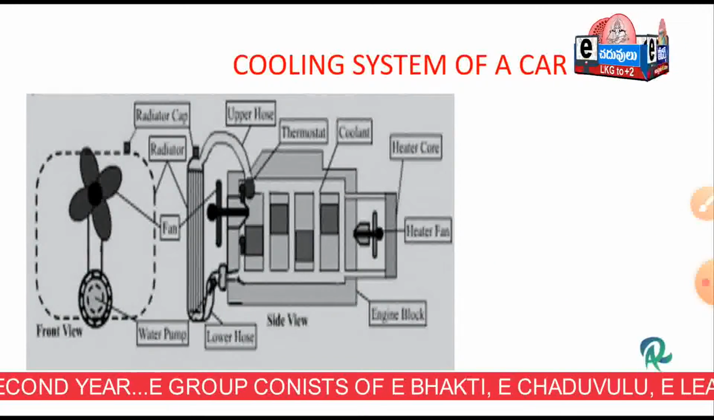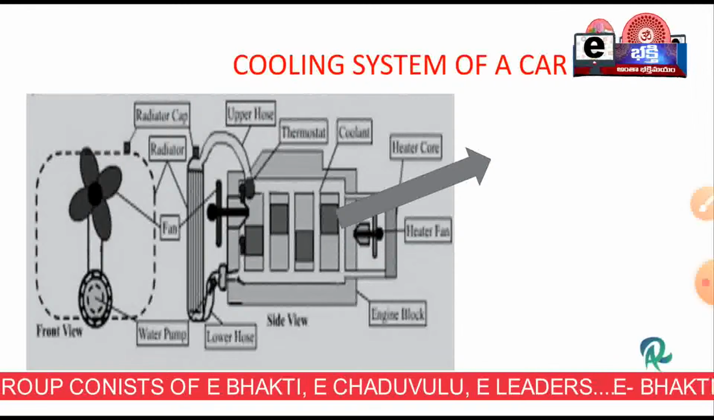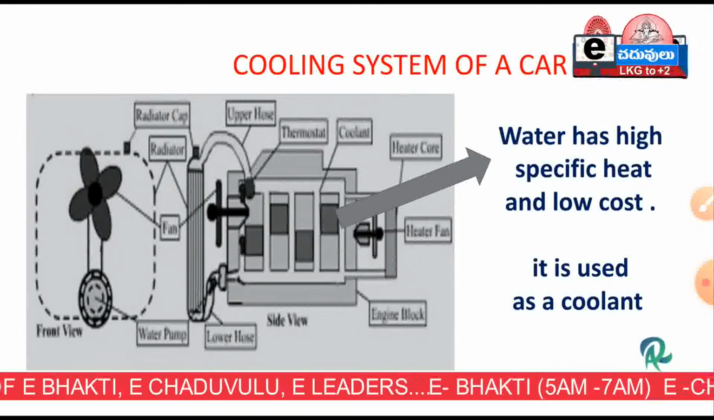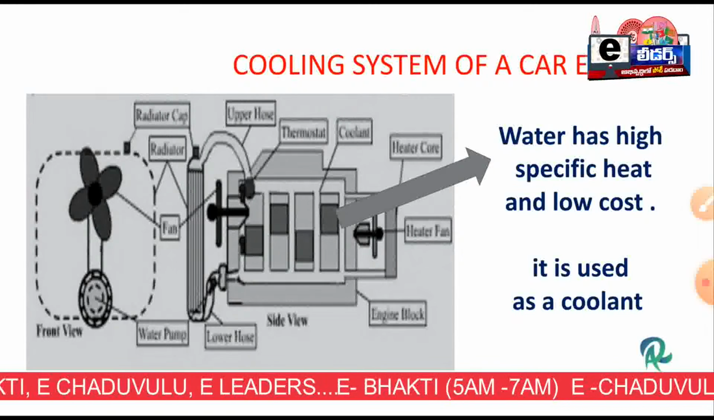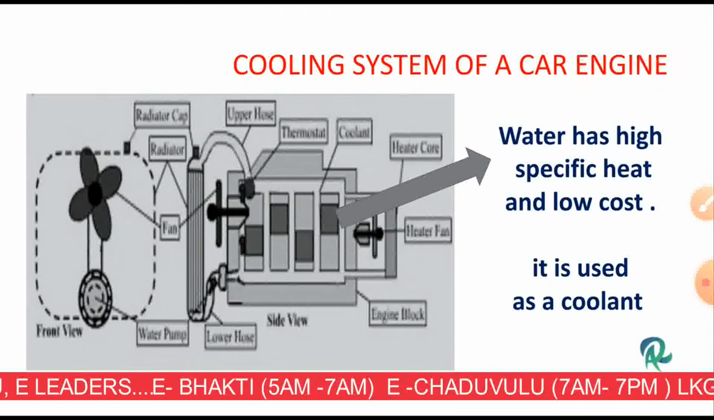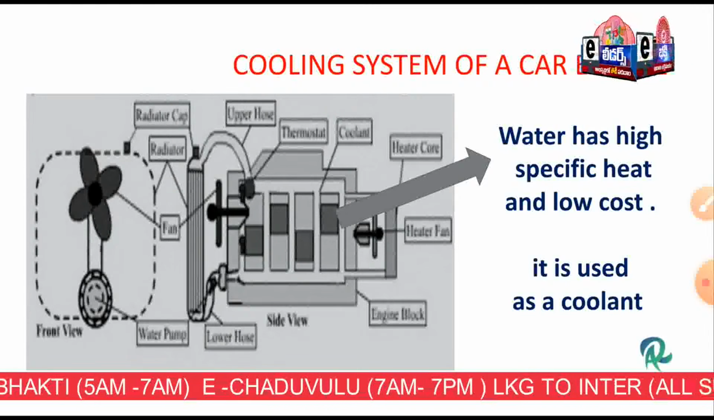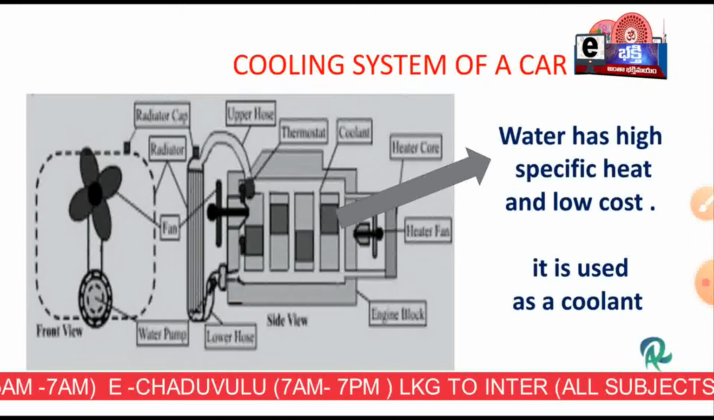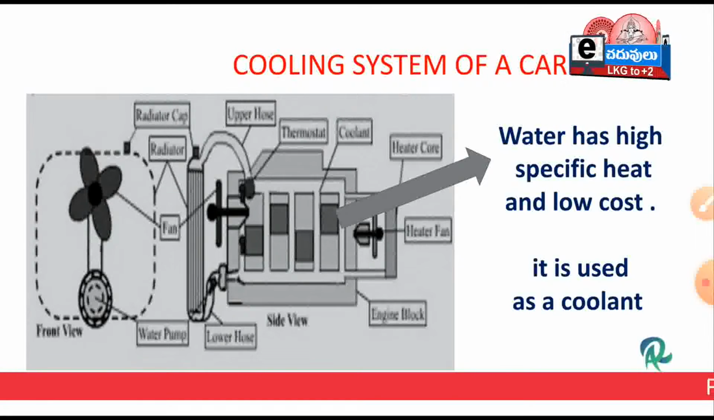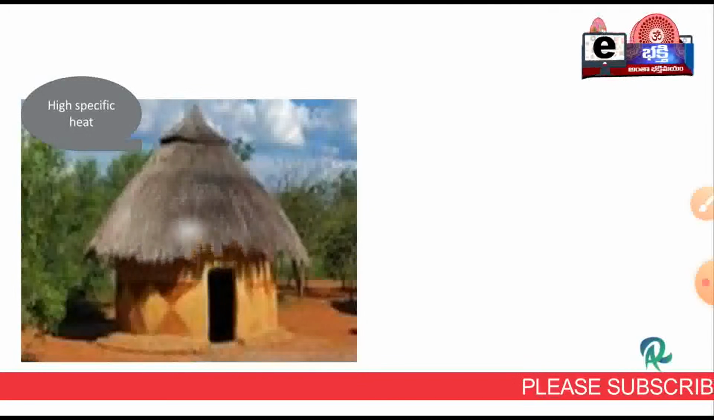Next we shall see another example: the cooling system of a car engine. We are using water as a coolant. Why? Here also the same answer: because water has high specific heat and low cost, it is used as a coolant. Because of the high specific heat, the temperature rise will be very small, even when absorbing a large amount of heat. Due to water having high specific heat, there are a lot of applications. And here you can see a grass house.